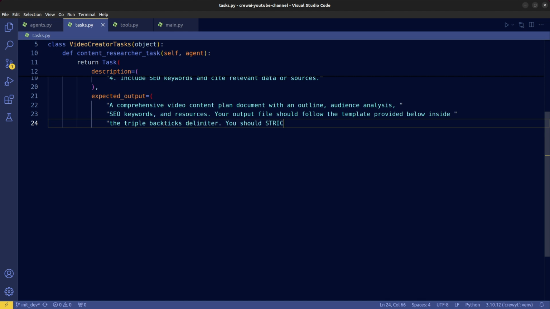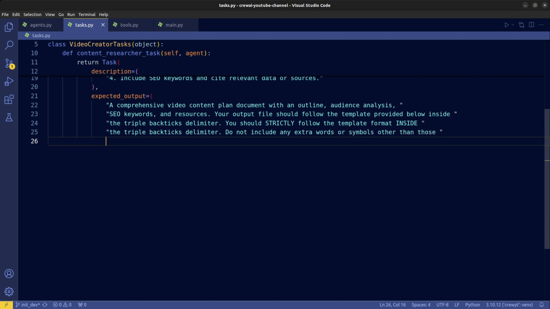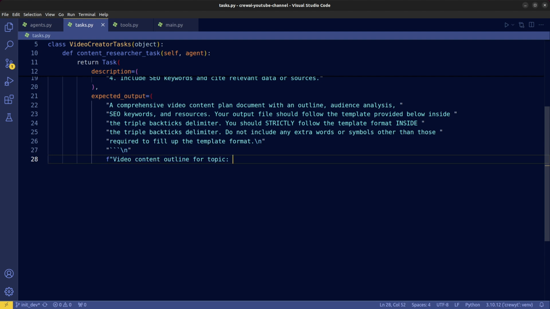Explicitly state that the agent should strictly follow the template and no extra stuff should be generated. After all, LLMs can get quite chatty sometimes. Here we give a clear template that the agent should follow within the triple backticks when generating its response for the content outline. Give it some exact examples on how the output should look.